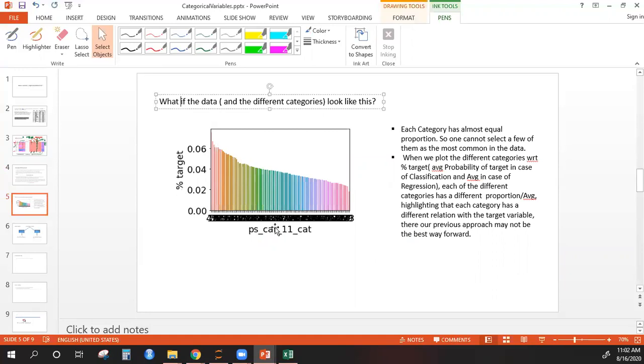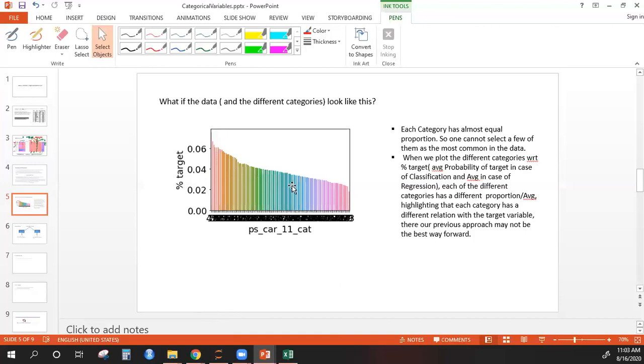Okay, so this is what I have written here, just a revision. What if the data and the different categories look like this? A good approach is, I'm not saying don't go for bucketing, you can always go for bucketing, but before that, verify. You should verify by drawing a plot, or something like this. You can just look at the information, or you can draw a plot like this, and then you should decide